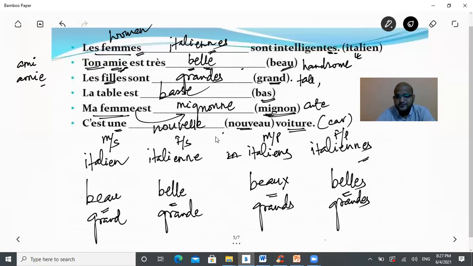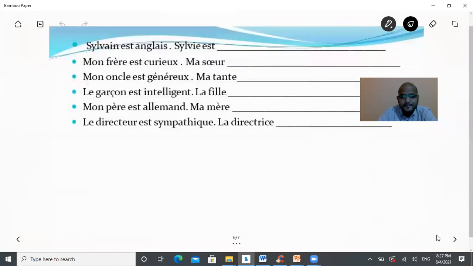So I'm sure that you will be using these adjectives in some other forms. You'll be writing some other sentences as well. But the most important part is understanding the four forms of this adjective. If you are able to use these four forms in different types of sentences, grammatically correct, then you are the master of adjectives. Let's see some other adjectives, the examples in the next slide.